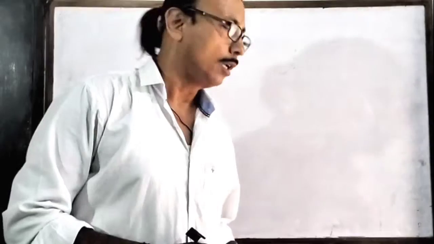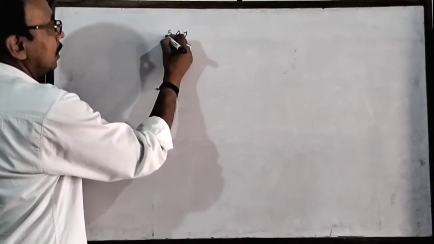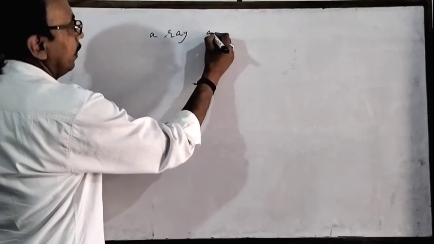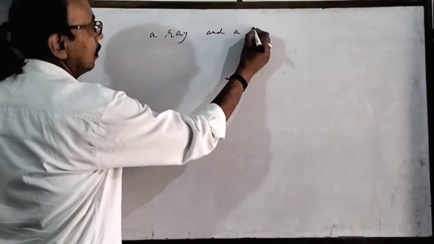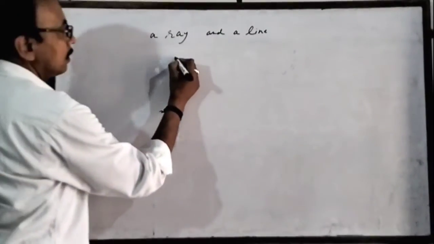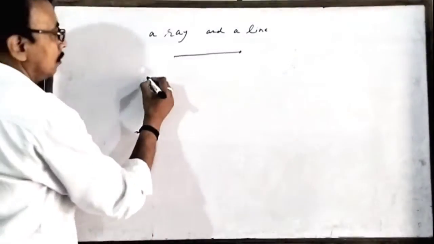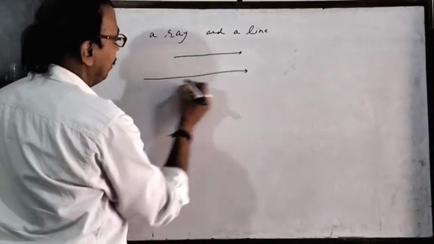In my last video, I gave you some definitions in the chapter of light, class 10. Now I am continuing those definitions further. First of all, we will see the difference between a ray and a line. Line means straight line. A ray has one end point, but a line has no end point.